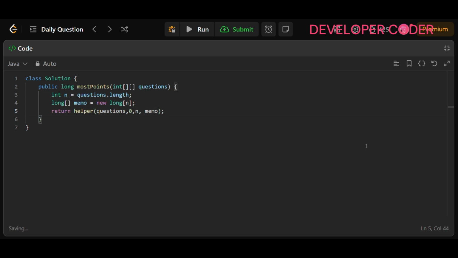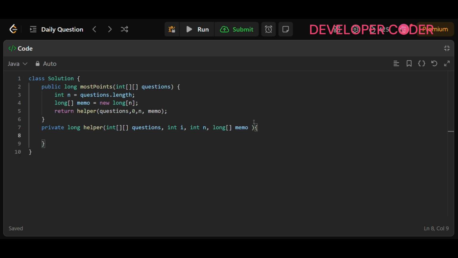Okay, and now let's write the code for this helper method. With the use of this helper method I am going to change the time complexity, which was initially O of 2 power n. So it will now come to O of n only, right? So here private long, because I'm not going to solve subtrees again and again. Okay, if I have that answer, I'm just simply going to use that. So here helper, and inside this helper method I'm going to pass these questions. Then I have to pass the index, then I have to pass the length, and then I have to pass the memoization array. Okay, so code is also very simple for this recursion approach, right?